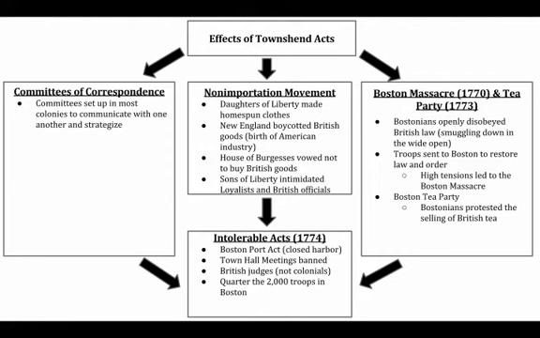The Bostonians just openly disobeyed British law. They're smuggling in the wide open. They're not paying taxes. They're boycotting. They have all this really controversial rhetoric they're throwing out there. And so eventually we do see violence taking place in Boston. We have the Boston Massacre in 1770. And then tensions remain high, and we have the Tea Party in 1773.